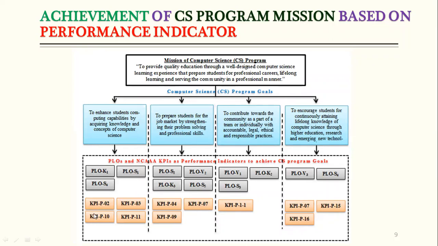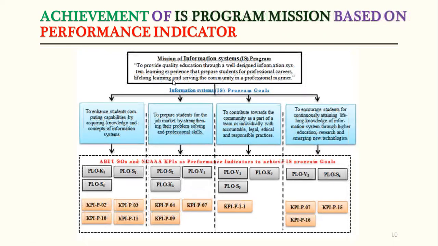So it means if we want to check whether goals are achieved or not, we need to assess the KPIs. This is one of the factors to check the achievement of our goal. That's why it is very important that we assess our KPIs on a yearly basis. Similarly, in this diagram, this is the mission of the information system program, and from the mission we have derived the goals. We have 4 goals, and there is also alignment of the KPIs and program learning outcomes for each goal.